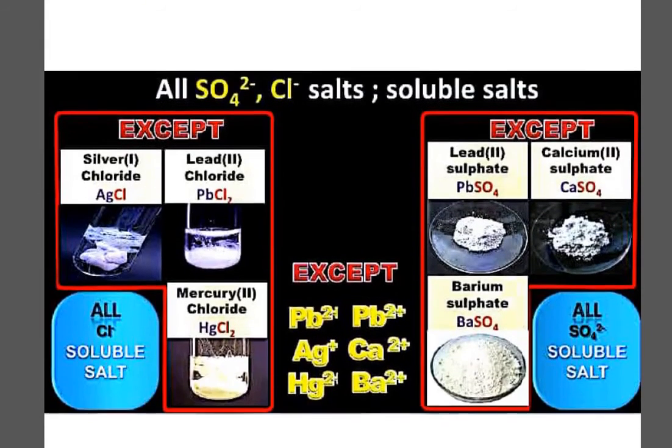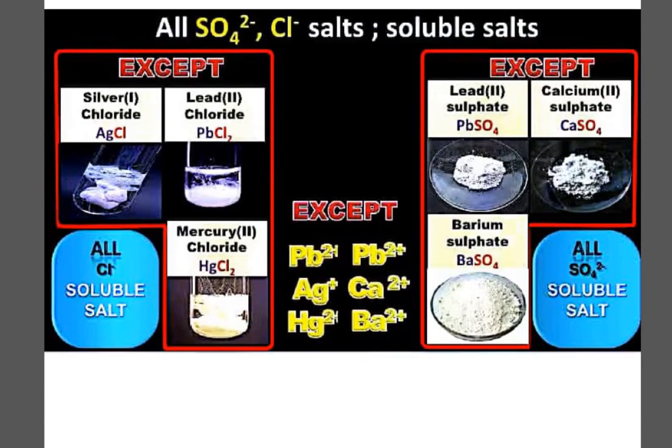Now the next category is showing you the examples of sulfate salts and the chloride salts. You can see these are the soluble salts and exceptions are also given here. The exceptional cases for the chloride are lead chloride, silver chloride and mercury chloride.